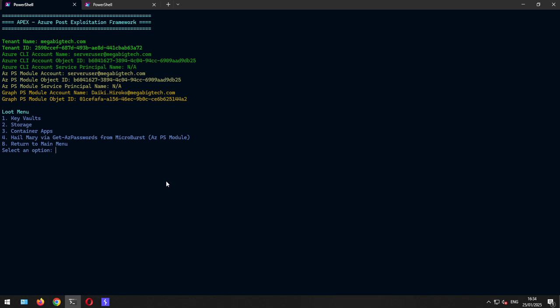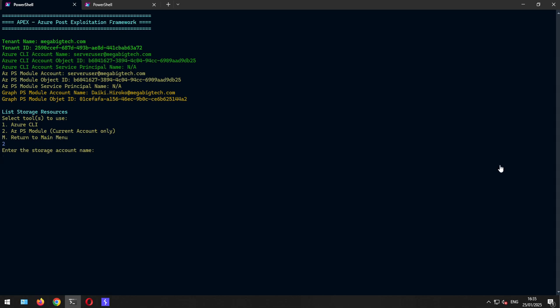Normally you get another grid view of all the credentials that it was able to extract. So there was something hindering Get-AzPasswords for our server user to fetch the stuff that it is actually able to access. To see that with the built-in functionality in Apex, let's again run the list storage resources, the storage account.